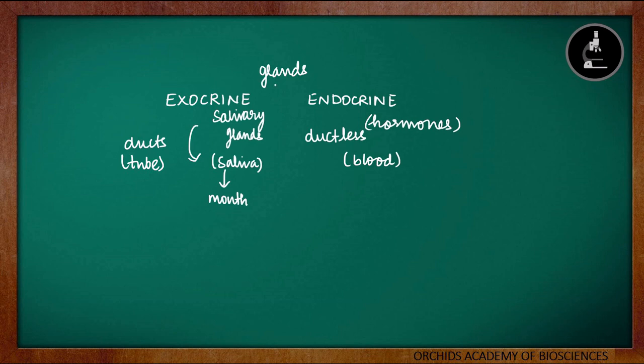So these are the two types of glands in our body: exocrine glands, which have ducts or tubes to transport their secretions, and endocrine glands, which are ductless. So now we can define what hormones are. We can define hormones as the chemicals which are produced by the endocrine glands or the ductless glands in our body, which are required for the regulation of various biological processes. Now let us discuss various endocrine glands along with their important hormones and their specific functions.